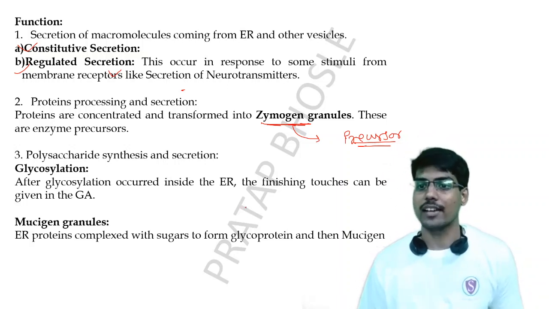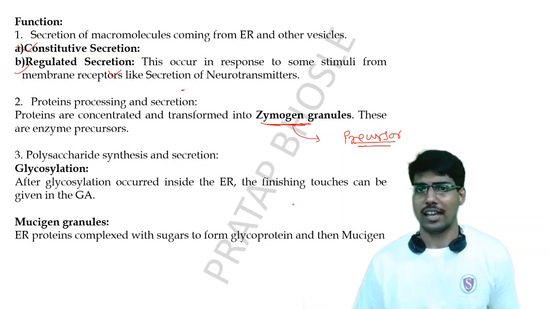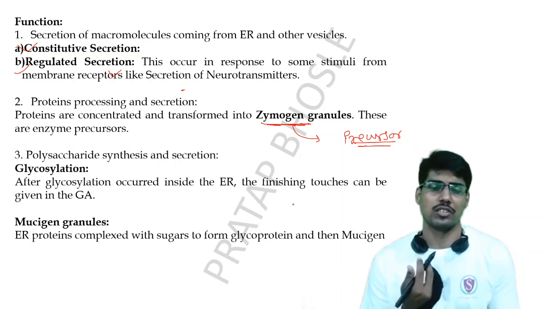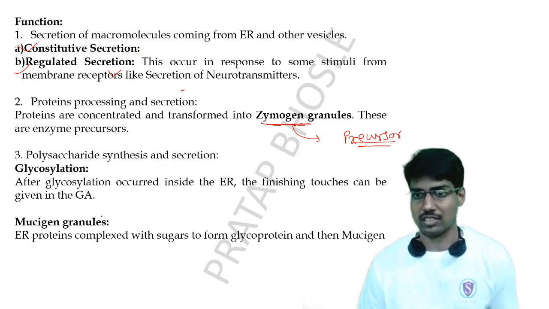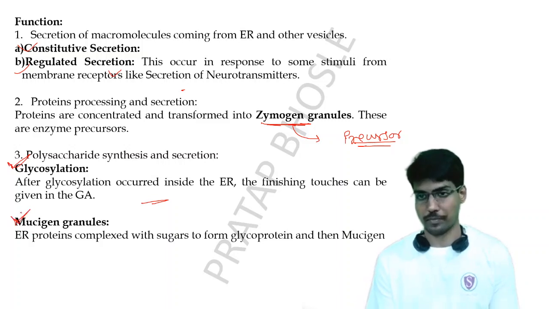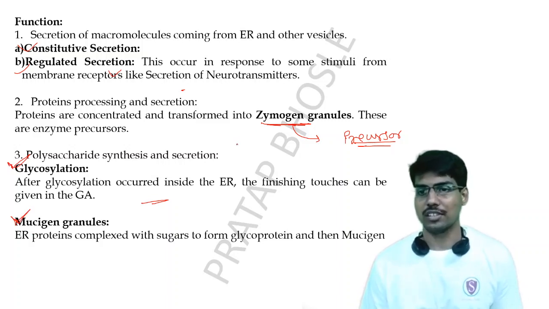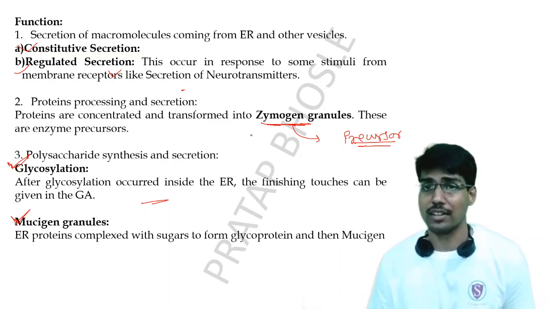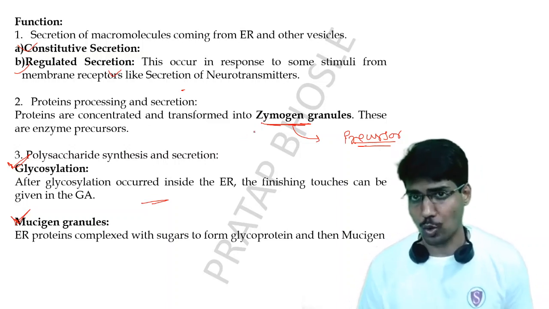Third is polysaccharide synthesis and secretion. There are two major parts: the first is glycosylation, and the second is mucigen granule formation. Glycosylation occurs in the endoplasmic reticulum and also in the Golgi apparatus.